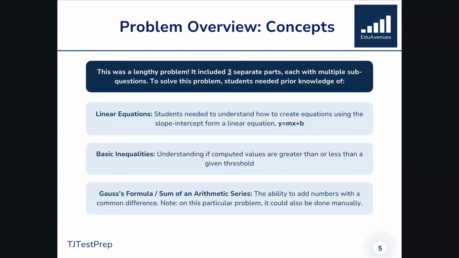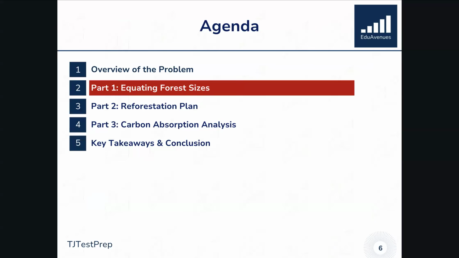But of course, the TJ admissions exam tends to be a time crunch. So it's valuable to have some of this knowledge, even though it may not always be directly taught in your school's Algebra 1 class. So here we go with the solution itself and the remainder of the agenda. Once again, it's divided up into 3 parts.